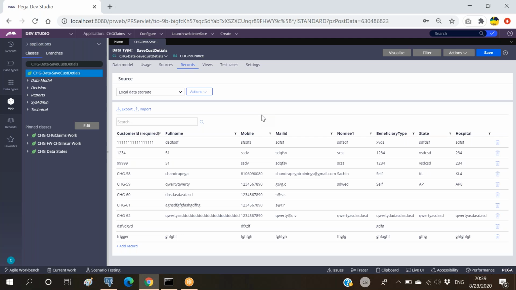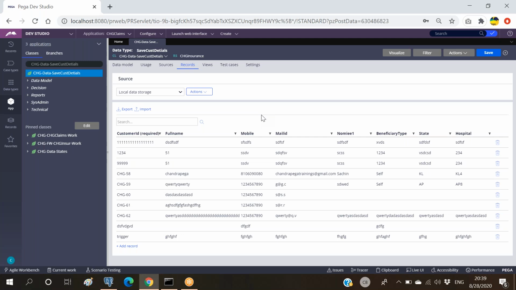Once it picks it up, it has to process it. Whatever data is in that file might be stored in CSV format or any other format, which PRPC cannot understand. So PRPC has to parse that data into its own understandable language. The file listener's responsibility is just to pick the file and hand it over to a particular service. When working with a service, we created one service rule, one parse rule, one stream rule, one service package, one activity. Similarly, we have to create all of this as well.